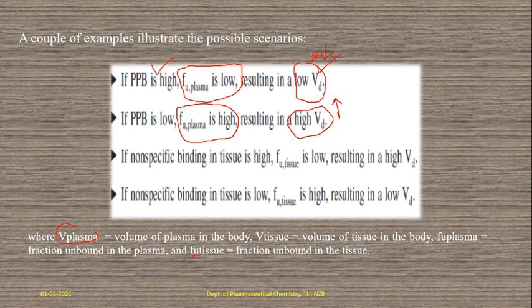If non-specific binding in tissue is high, the volume of distribution is also high. And non-specific binding is low here. These four possible scenarios are very, very important with respect to the effects of plasma protein binding on distribution, how effectively the drug is distributed.